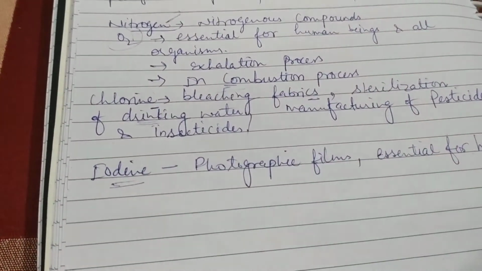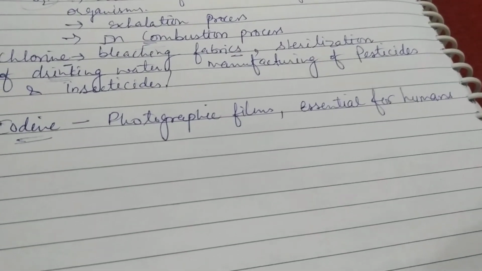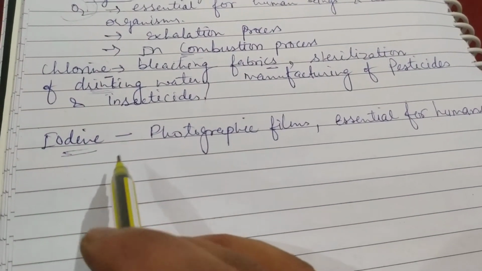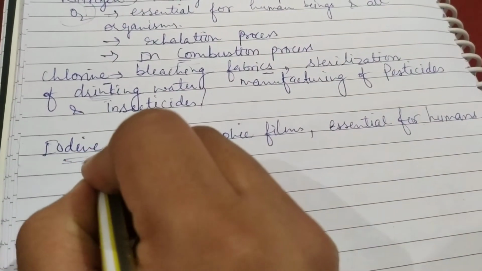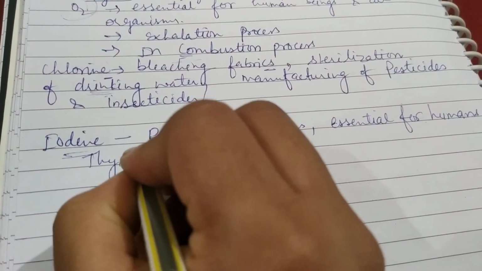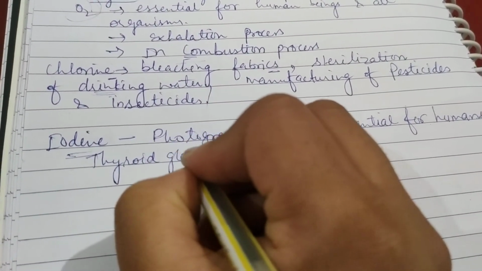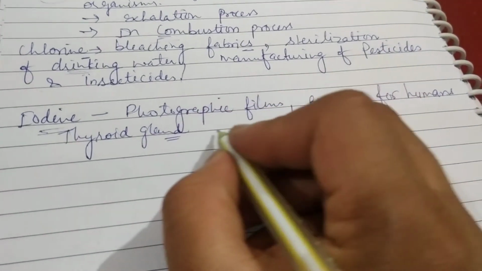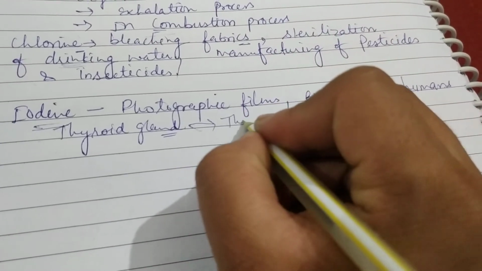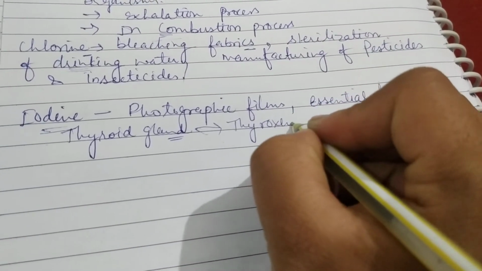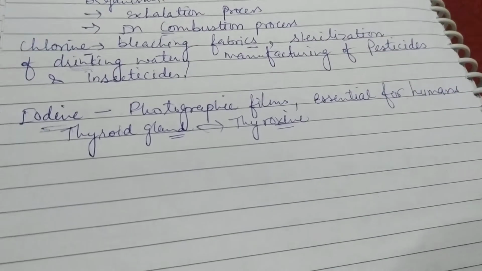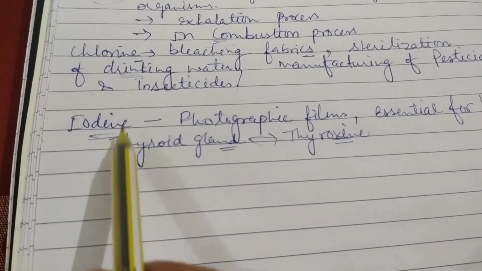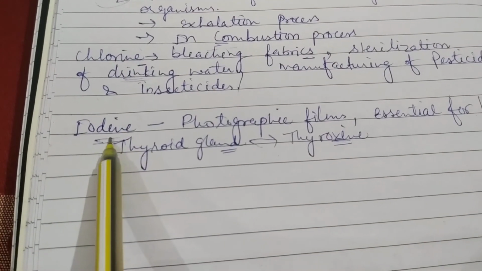See, there is a gland in our neck, in the human neck, that is the thyroid gland. The thyroid gland secretes a hormone, that is thyroxine, and that thyroxine hormone maintains the iodine level in our body.